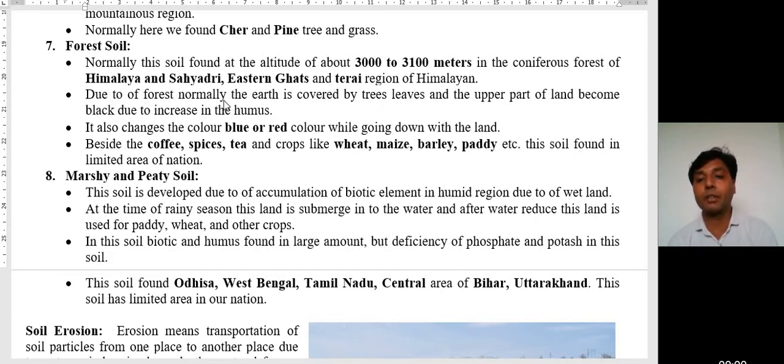Due to the forest, the earth is normally covered by trees and leaves, and the upper part of the land becomes black due to the increase in humus. In forest soil we find humus in a large amount, while elements and other things are in a proper amount. So this soil is fertile and useful for agricultural activity.